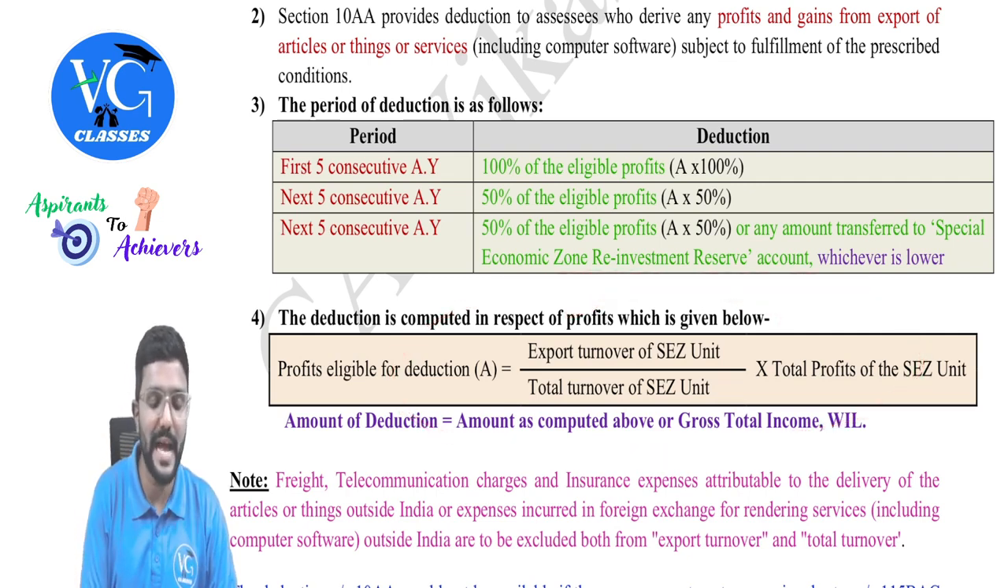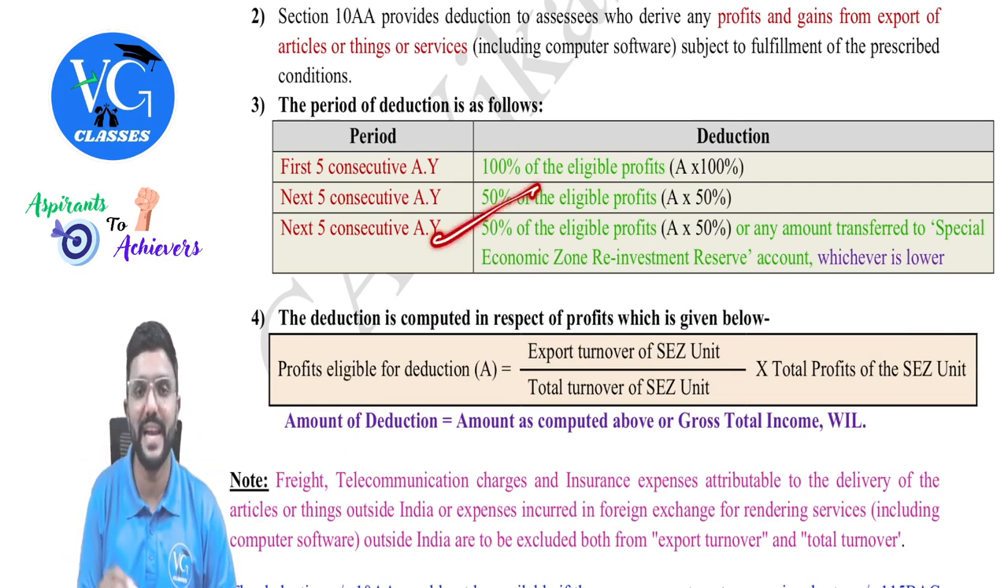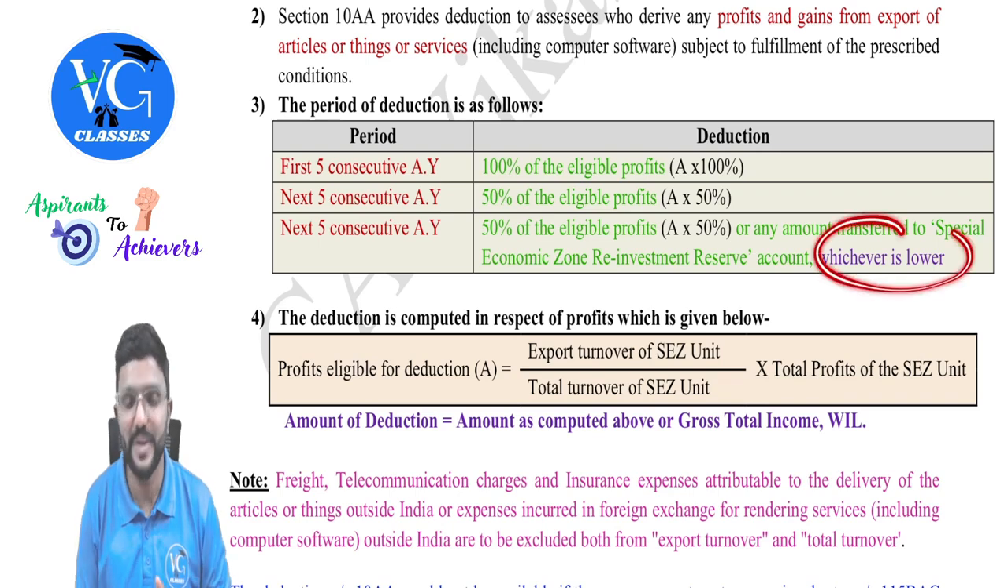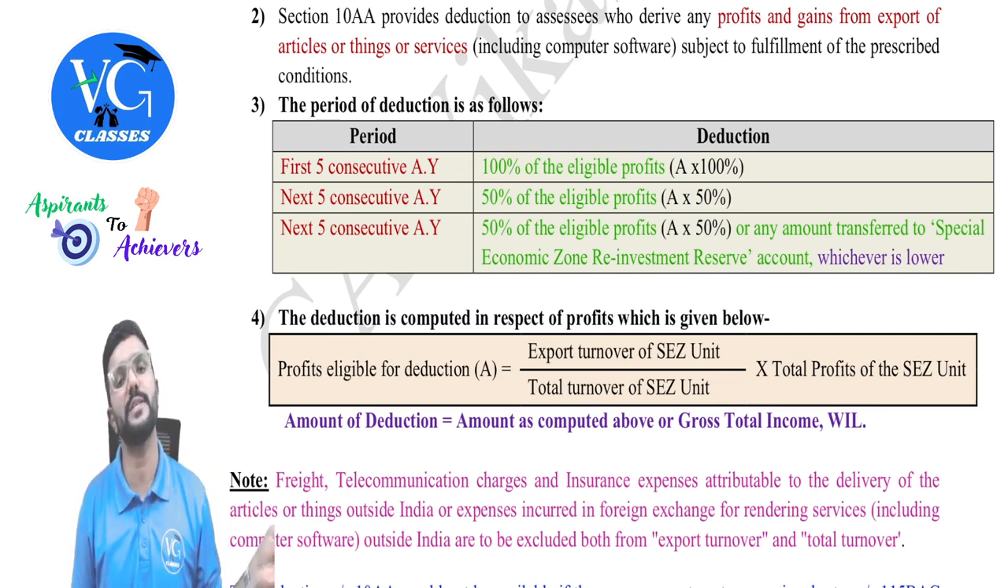And for the last 5 years, that is from 11th to 15th year, 50% of the eligible profit or any amount transferred to special economic zone reinvestment reserve, whichever is lower, is allowed as deduction. And in the last 5 years, whatever amount is transferred for special economic zone reinvestment reserve has to be used to purchase new plant and machinery within 3 years. Until that 3 years, can it be used for business purpose?